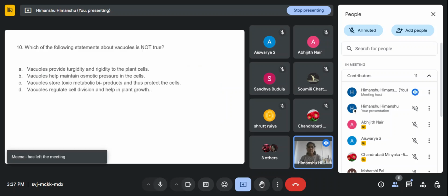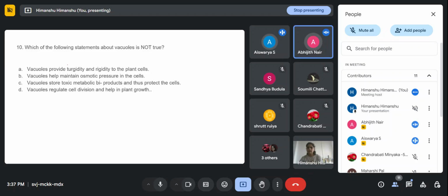Which of the following statements about vacuoles is not true? Option A, vacuoles provide turgidity and rigidity to the plant cells. Option B, vacuoles help maintain osmotic pressure in the cells. Option C, vacuoles store toxic metabolic byproducts and thus protect the cells. And option D, vacuoles regulate cell division and help in plant growth. So you have to tell which statement is not true.